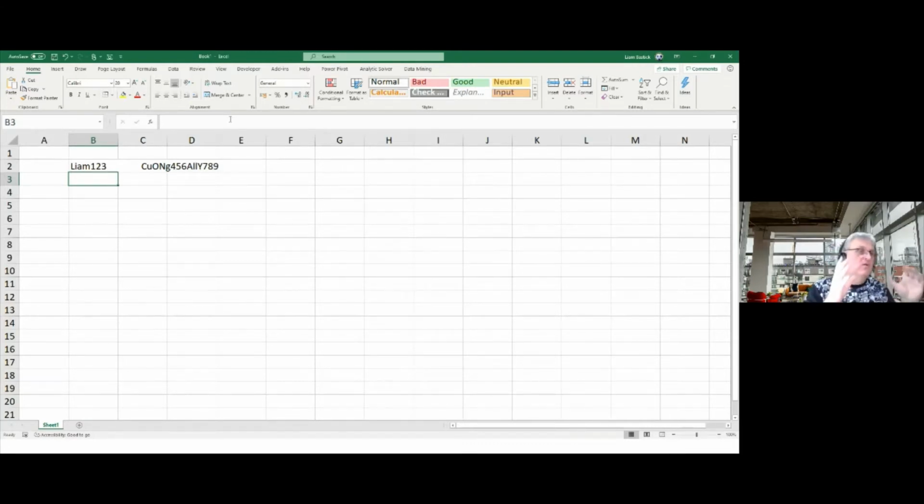Now, there are solutions and explanations out there already, before everyone shouts and says, I know how to do this. The common solutions are, if it's just the one time, so I've just got Liam 123, then yes, there is a formula that will do that, where you can find and replace the data and put a space in. But once you've got more occurrences and you don't know how many there are, that in the past has taken you down the route of either going into VBA and using user-defined functions, or cheating in some other shape, form or manner. I'm going to use something that came out with Microsoft Excel 365, which is the dynamic arrays,